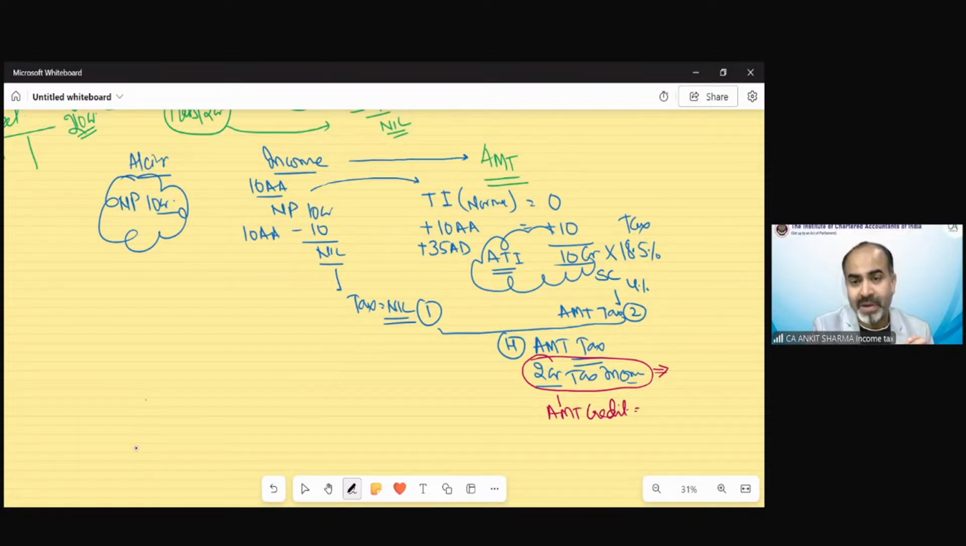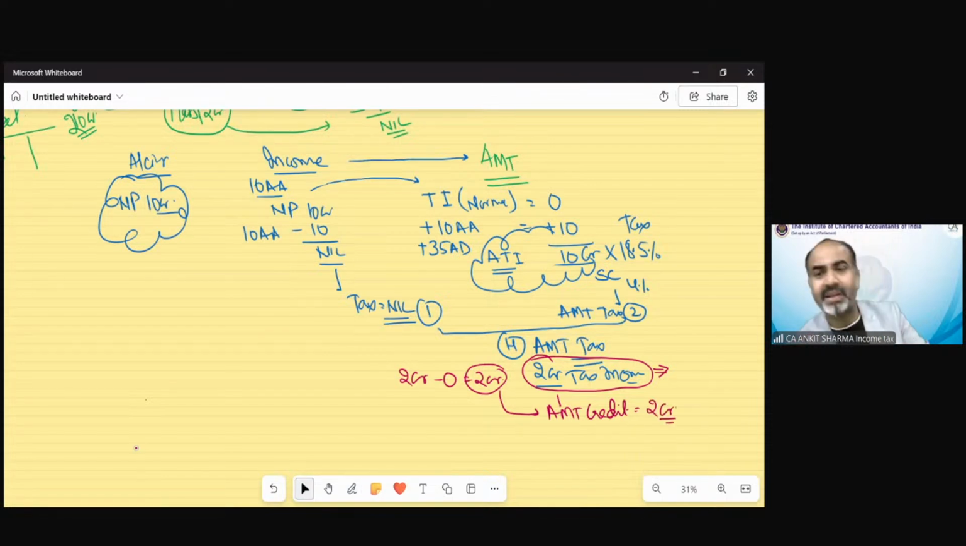So what is my normal tax liability in this case? 2 crore was my AMT tax and normal tax was 0. So the difference would be my AMT tax credit. Suppose the normal tax was 20 lakh rupees, then it would be 1.8 crore. So whatever excess you pay as AMT tax would be treated as your AMT credit. We are not charging you tax, we are just collecting the tax in advance, like advance tax, and we are going to provide you the credit benefit for this tax.